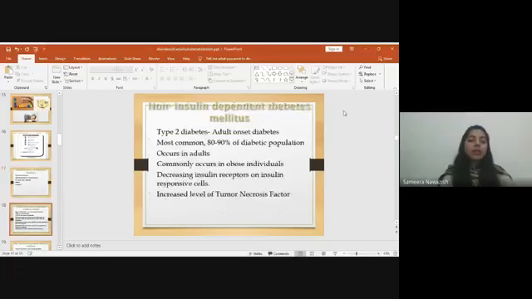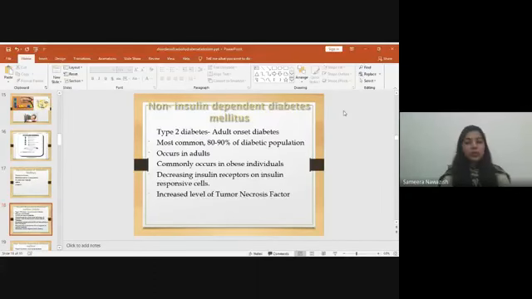Another type is non-insulin dependent diabetes mellitus. You have all gone through it, and you are all aware of these types, so I am just going through it. You must have an idea about the different metabolic disorders that are also linked to inborn errors of metabolism. Type 2 diabetes is also known as old age diabetes or adult onset diabetes. It affects about 90% of the diabetic population and occurs commonly in adults.